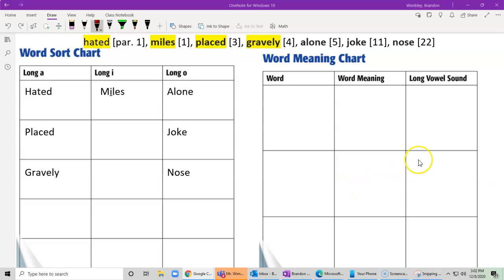So what else can we figure out? Well, we're going to fill this chart in, and this is our word meaning chart. We're going to read paragraphs 4 to 7, and we're going to identify words that have a vowel, consonant, silent E pattern and have that long vowel sound. So let's head on over.